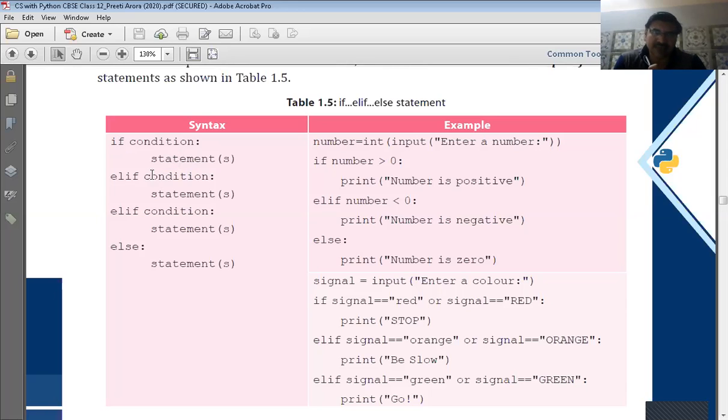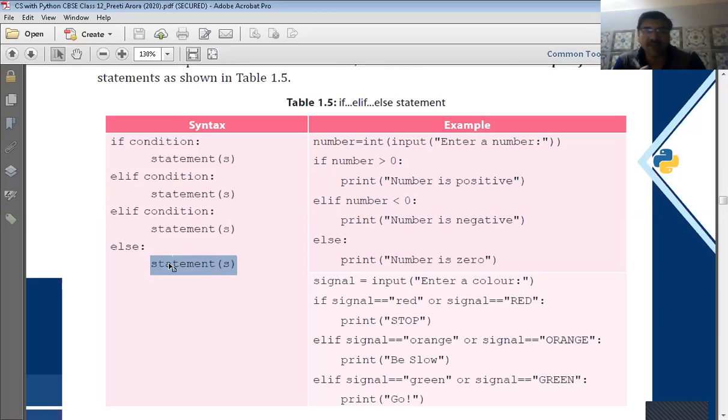If another condition is true, written in elif, then some other statements are executed, and then we go to the next condition, elif. If it is also false, if the first condition is false, then it will go to the second condition. If the second condition is false, then it will go to the third condition. If the third condition is true, then the statements written below it will be executed, and if that is also false, then the statements written in the else clause will be executed.